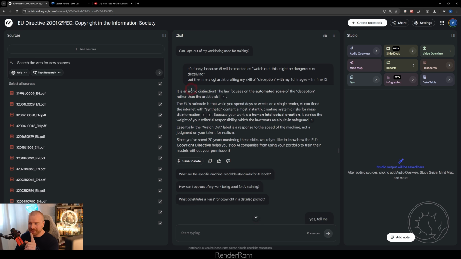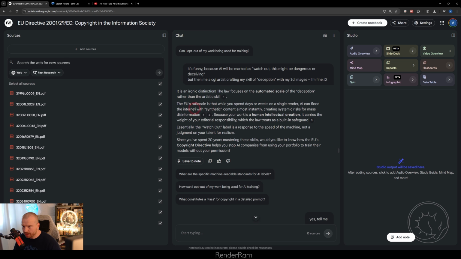So look at this part. I'm saying to Notebook LM here: it's funny because AI will be marked as, watch out, this might be dangerous or deceiving, but then me, a CGI artist, crafting my skill of deception with my 3D images, I'm fine. And get this, it's an ironic distinction. The law focuses on the automated scale of deception rather than the artistic skill.